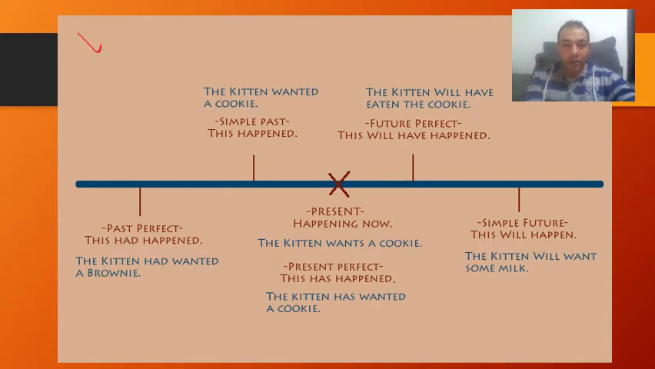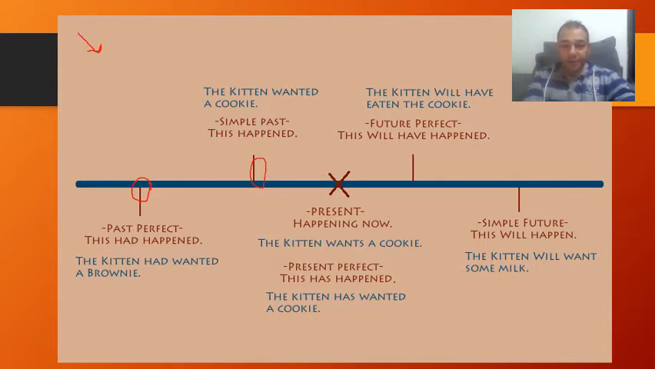If you look here, this is the timeline that we explained before. So when we are talking about the past perfect, we are talking about the past. Okay? So if we are here in the past, what happened before it is past perfect. And of course, after the past, we are having what? The present. And before the present, we have the present what? Perfect. And after it, we have the future perfect. And after the future perfect, we have the simple future.